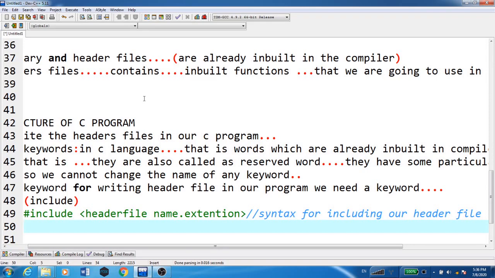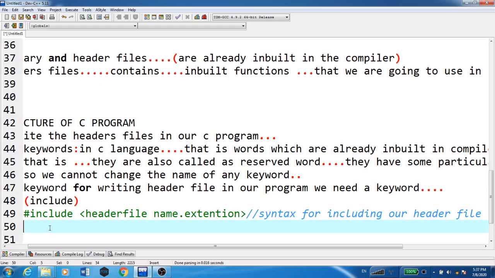A comment is nothing but a sentence or statement written only for the understanding of the user or the programmer. It doesn't need to be executed. The compiler will not execute the comment. It is just written for the understanding of the programmer.